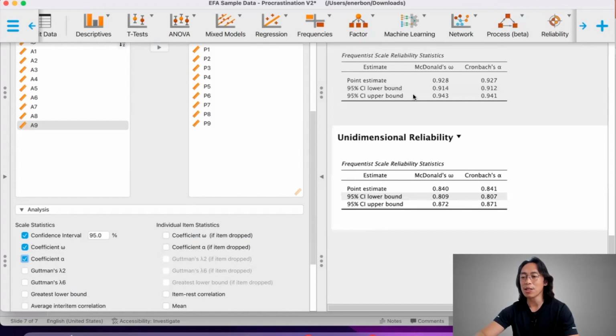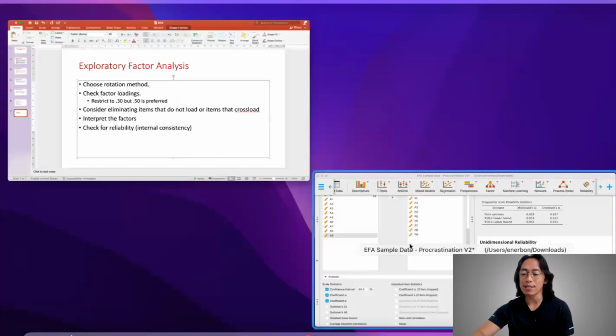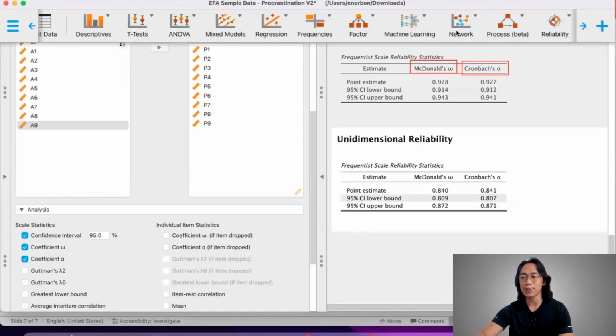What's the difference between McDonald's omega and Cronbach's alpha? They say that Cronbach's alpha assumes that all of the items have equal weight contribution on the factor score. But that cannot be assumed. One cannot assume that, for example, P6 is as good of an indicator as P4. And they say that McDonald's omega addresses that kind of issue. And that's it. So that is how you run exploratory factor analysis in JASP.